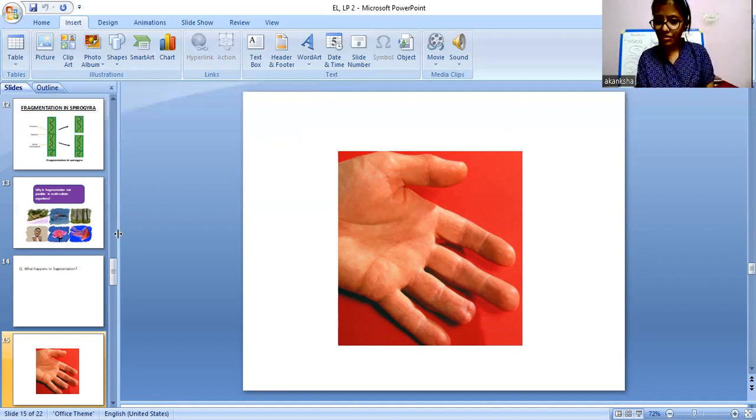As you can see in this hand also, his finger got cut due to an accident. Now my question is, as you all said, there is a lot of blood flowing out from that wound and then there is pain. If this is my hand and this finger gets cut, will it grow back again? No, it will not grow back again. It will remain the same, as you saw in this person's hand. You all answered it correctly.